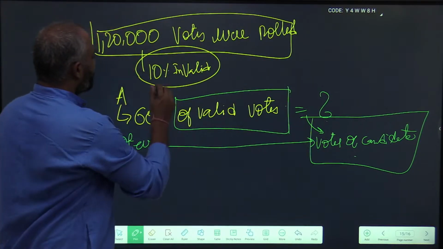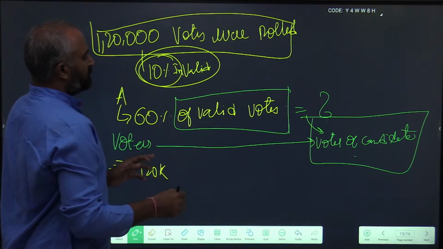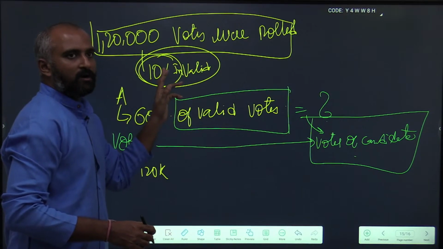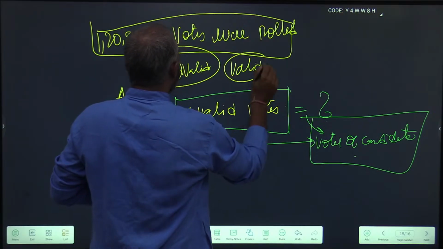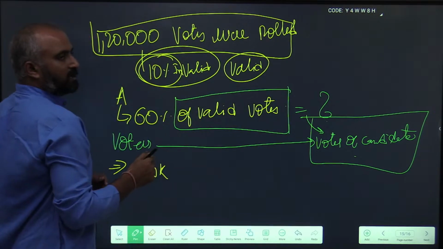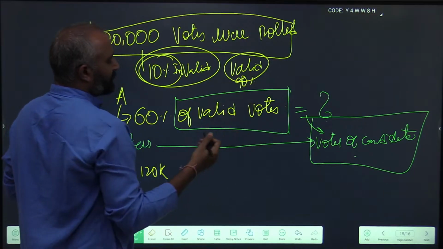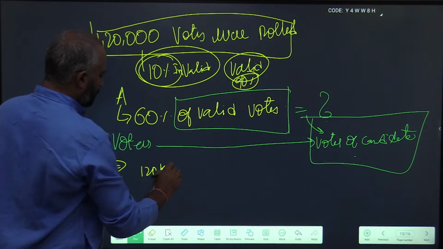So if 10% of votes were invalid, always do this conversion. I need to reach votes of the candidate, so first I need to reach the number of valid votes. If 10% are invalid votes, 90% will be valid votes. What is the multiplication factor for 90%? 90% is nothing but 9 by 10.